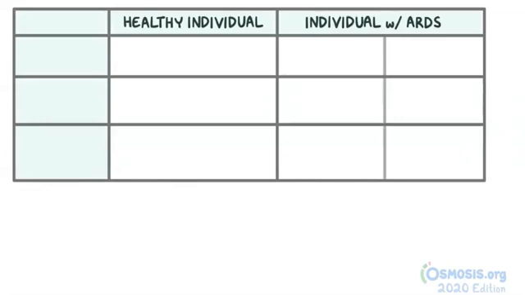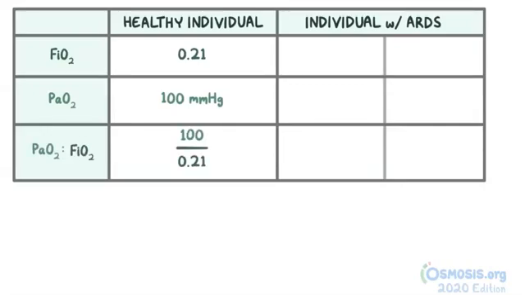For example, let's compare a healthy individual with an individual with ARDS. A healthy individual breathing room air, which has an FiO2 of 0.21, would have a PaO2 of 100 millimeters of mercury. So a partial pressure oxygen, or PaO2, of 100, divided by an FiO2 of 0.21 is 476.